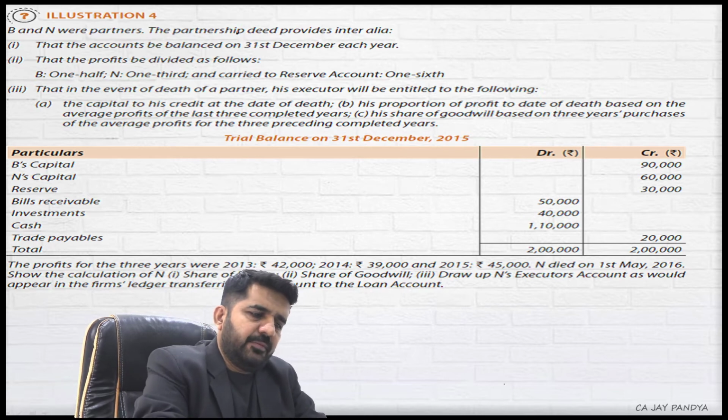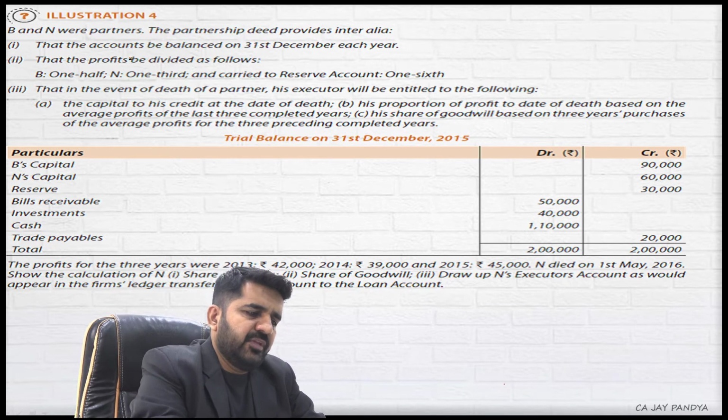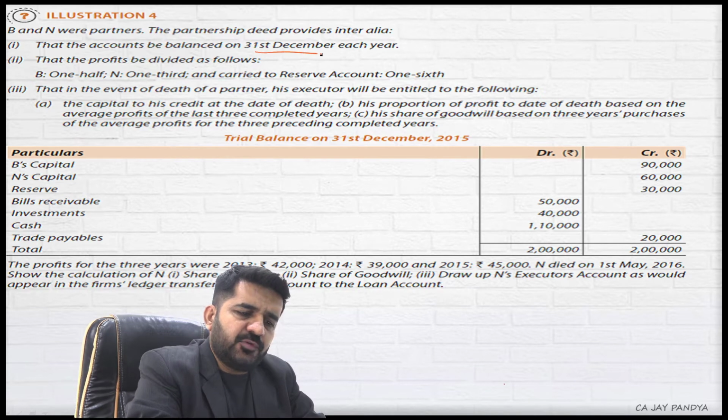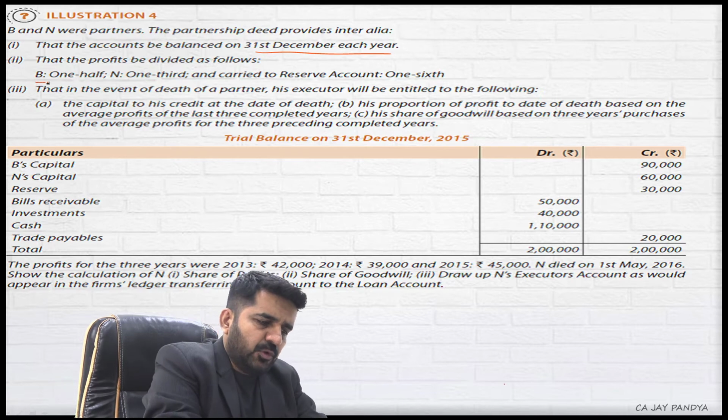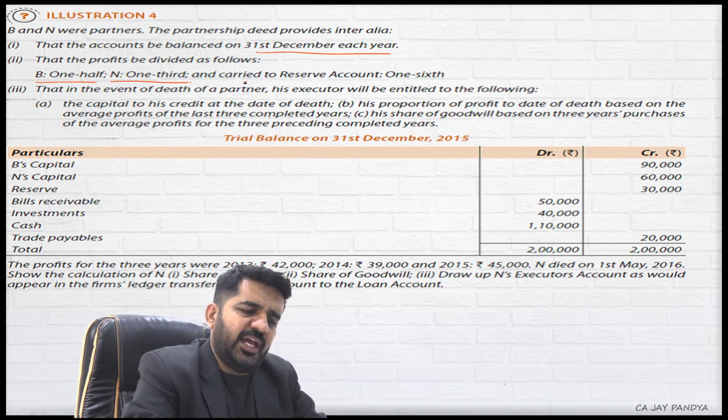B and N were partners. The partnership deed provided inter alia the following: that the accounts be balanced on 31st December every year. The profits be divided as follows: 1/2 to B, 1/3 to N, and 1/6 carried to reserve account.